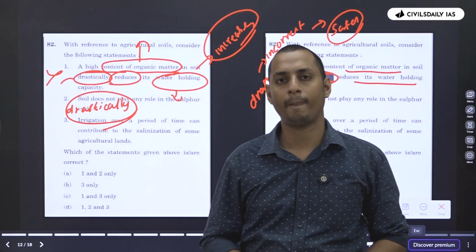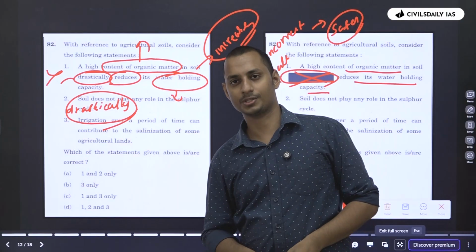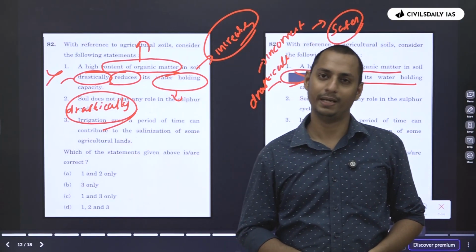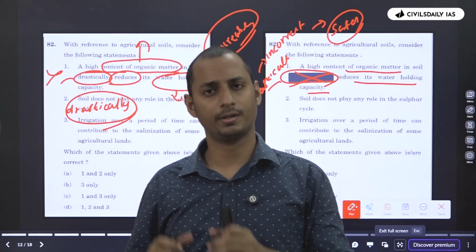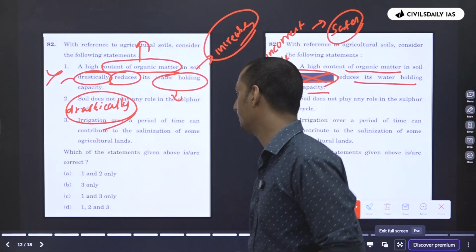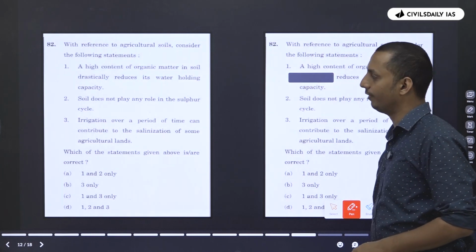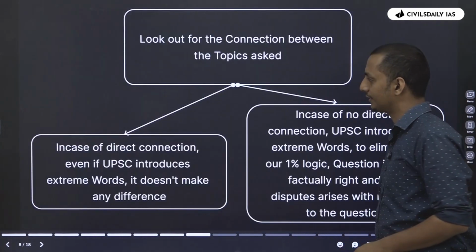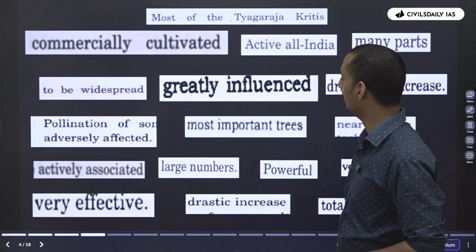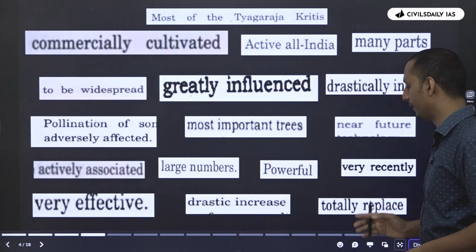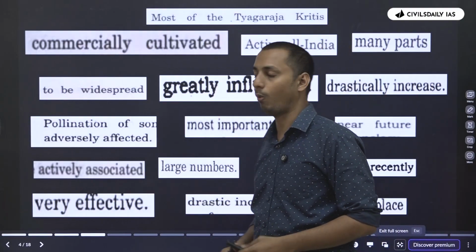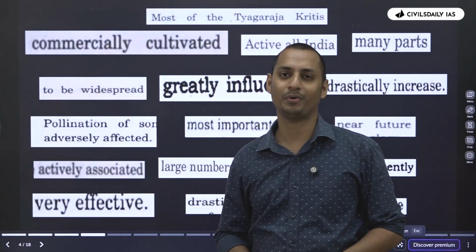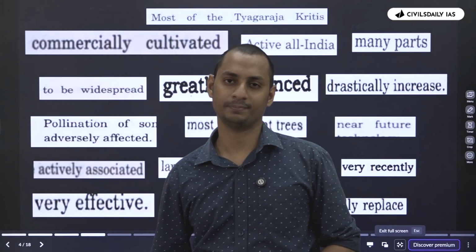So I hope all of you understood the session. We'll be coming tomorrow again with the same logic on how to deal with extreme words given in the question, but we'll be focusing more on some of the words introduced in the questions, such as near future, very recently, totally replace, powerful, large numbers, widespread. So we'll be discussing what to do when such words are used by UPSC.